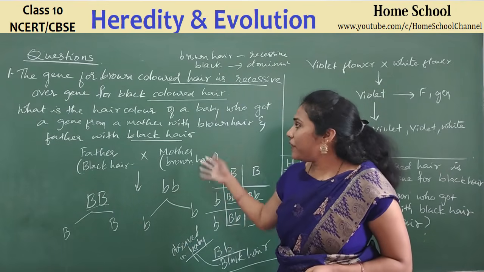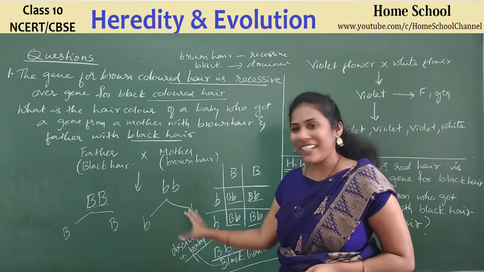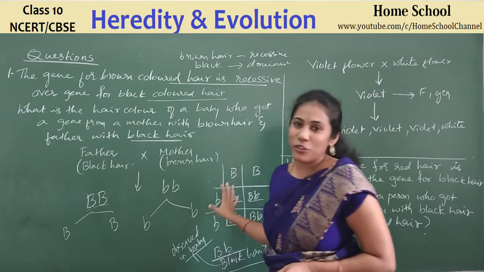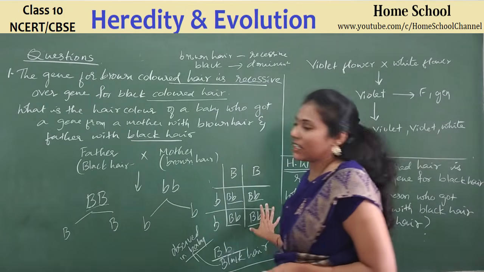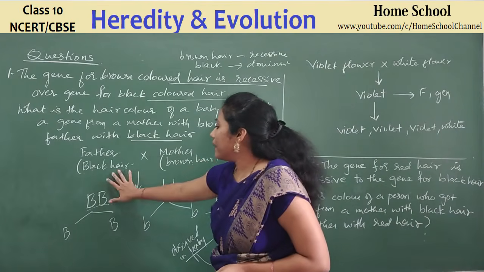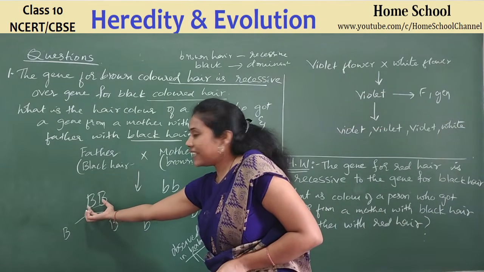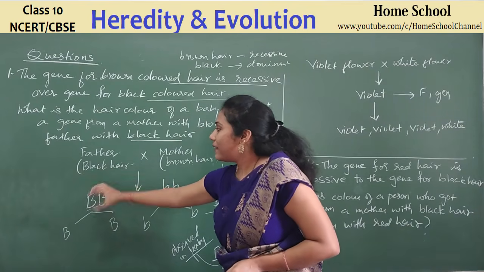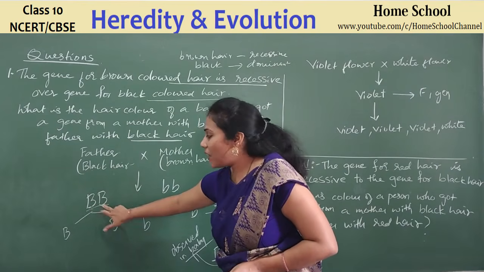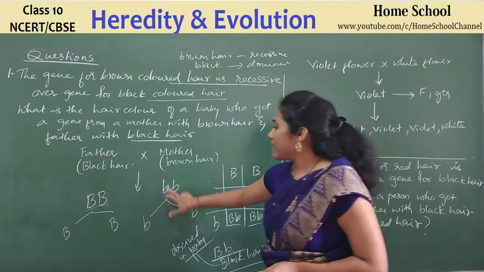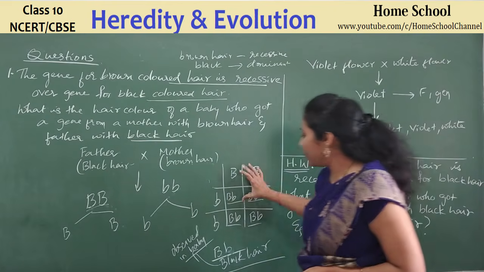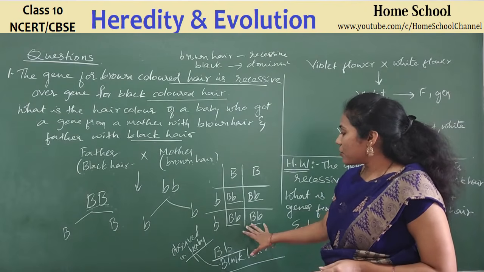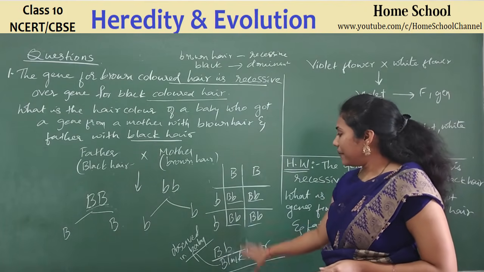But if it is asked for 1 mark, straight away you can mention black hair. But if it is asked for 2 marks, you have to show this workout. You must be familiar with doing this workout, guys. Father, mother: father has black hair, so you have to show 2 alleles. Gene, in the sense, 2 forms of genes will be there, no? Since he has black hair, imagine that both alleles are the same, BB. Mother's gametes are small b. Then you do the Punnett square and show the genotype of the baby. Here there is a 100% chance of the baby's hair color being black.